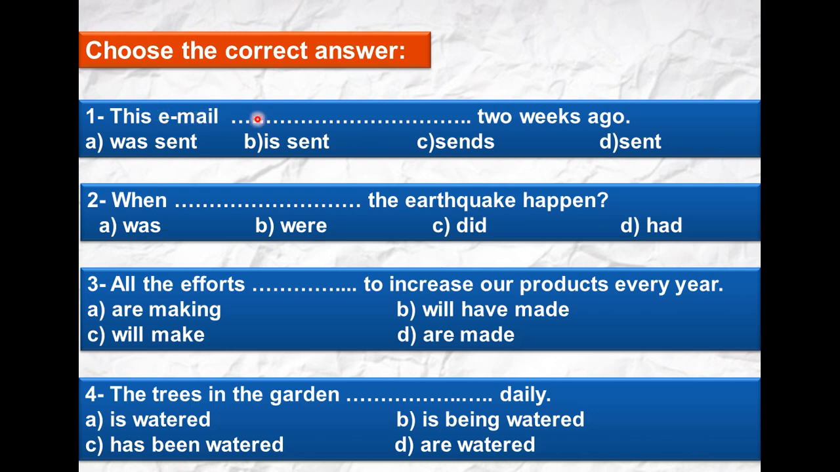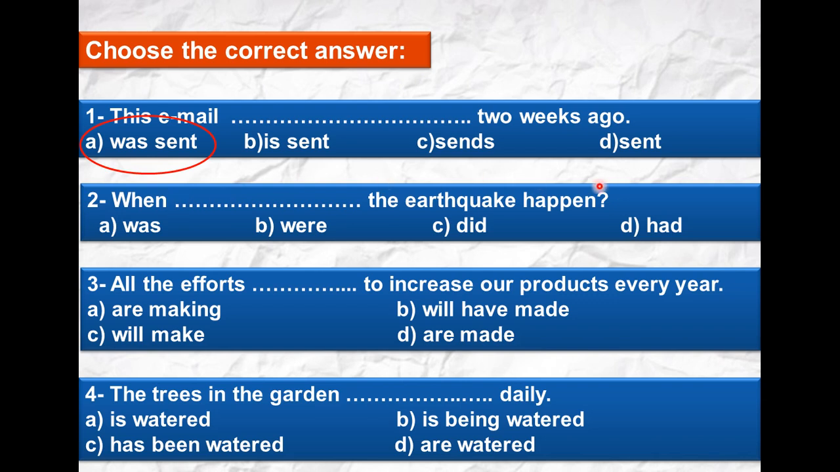This email two weeks ago. Ago here refers to the past simple, so you have to put the right form of the verb in the past simple. This email, I think that email is a thing, it cannot do the action. So the right thing is to use the passive, but in the past. Was sent.